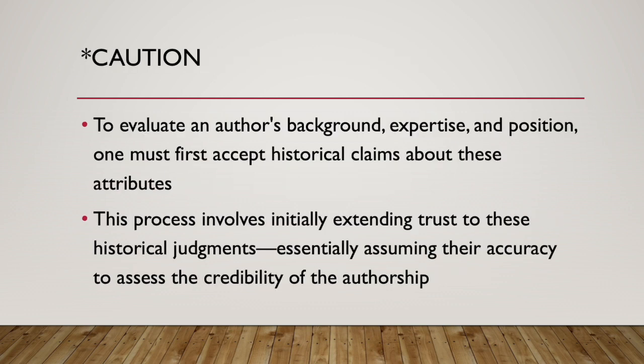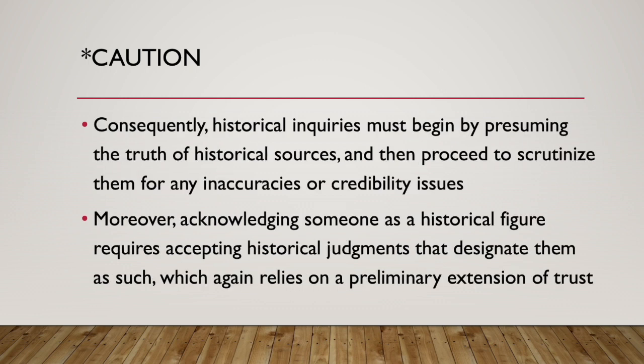Caution. To evaluate an author's background, expertise, and position, one must first accept historical claims about these attributes. This process involves initially extending trust to these historical judgments, essentially assuming their accuracy to assess the credibility of the authorship. Consequently, historical inquiries must begin by presuming the truth of historical sources, and then proceed to scrutinize them for any inaccuracies or credibility issues. Moreover, acknowledging someone as a historical figure requires accepting historical judgments that designate them as such, which again relies on a preliminary extension of trust.